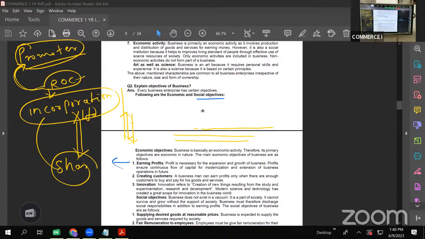Creating a customer. A businessman can earn profits only when there are enough customers to buy and pay for these goods and services. See, when can he earn profits? Only if sales are made, or let us say from the other point, only if purchases are made by the customer. So they create new customers for their product by innovation, by applying new strategies in the business. They satisfy the existing customers. At the same time, they strive to create more and more customers.